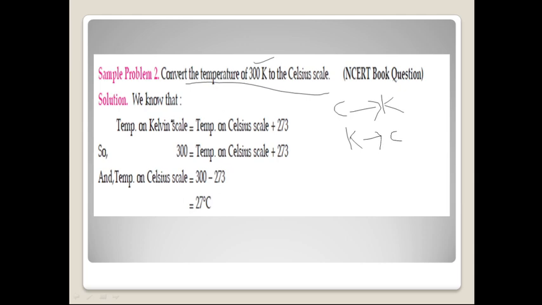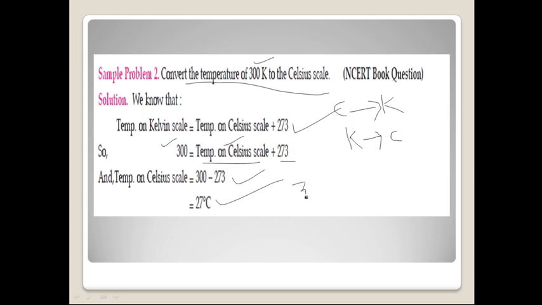So you know the formula: temperature on Kelvin scale equals temperature on Celsius scale plus 273. Here the temperature on Kelvin scale is given as 300, you put the value there. Temperature on Celsius scale is not given because we need to find it. When the plus 273 goes to this side it will be minus 273, and when you do the subtraction it will be 27 degrees centigrade.